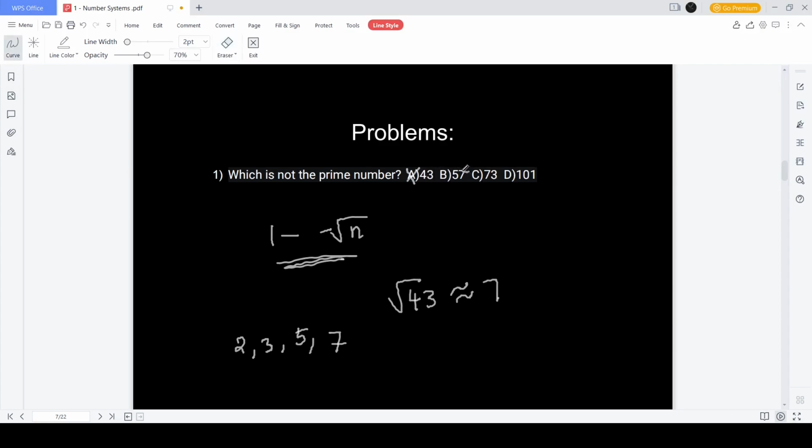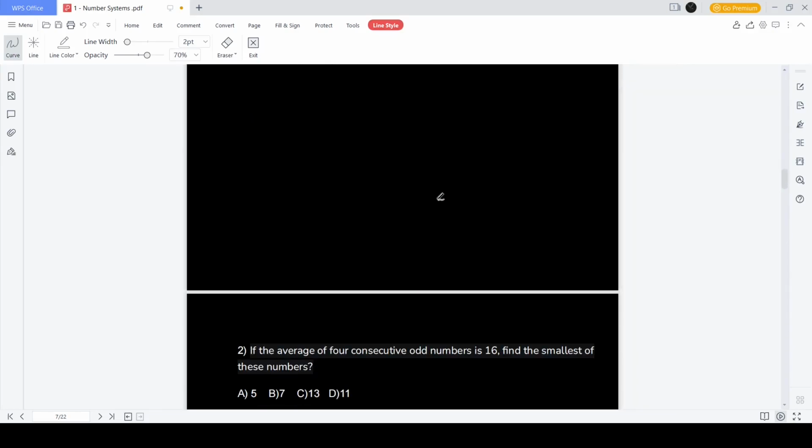Next there's B. In B, you can evidently see that 5 plus 7 is 12, right? So 12 is divisible by 3, that means the number 57 is divisible by 3. 3 ones are 3 and 3 nines are 27, so 19 times 3. So we cross checked and 57 is not a prime, hence that's the answer. Easy question.